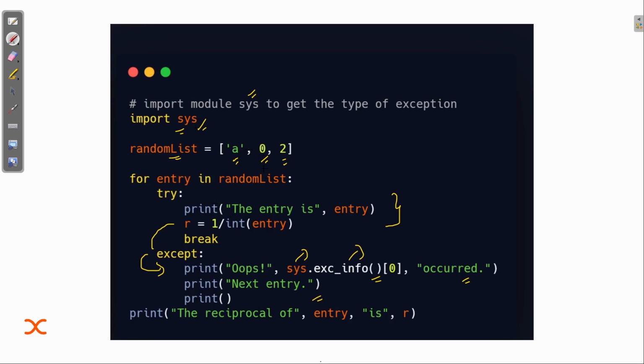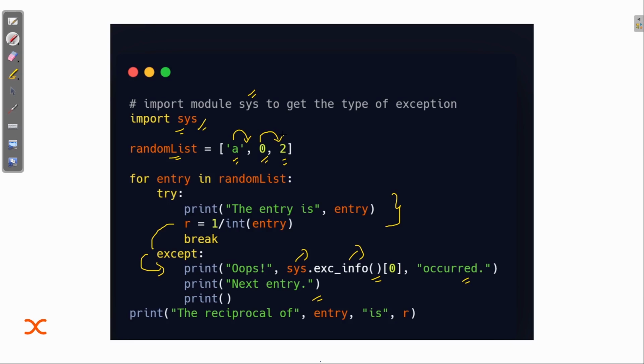The for loop iterates over each element: first a, then 0, then 2.